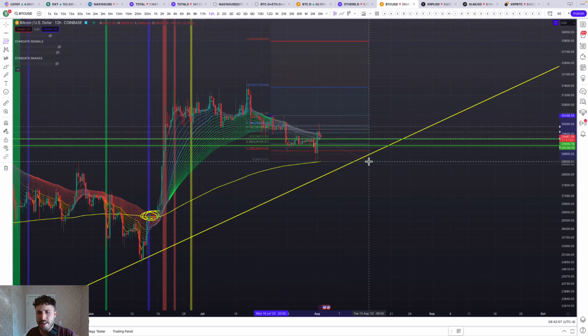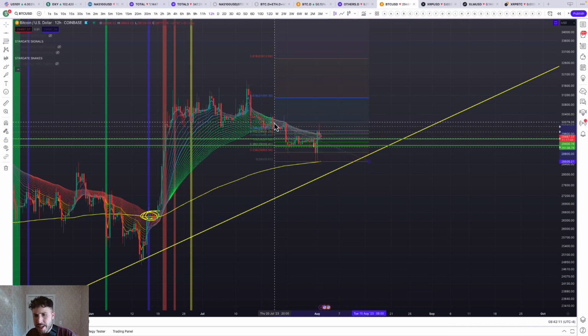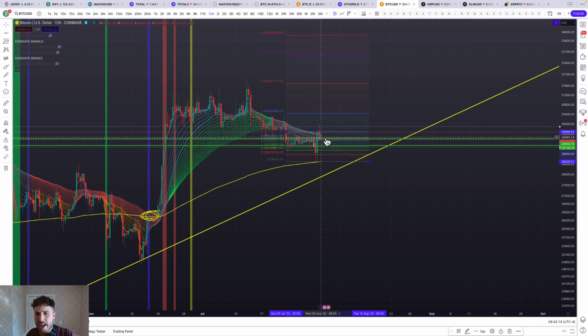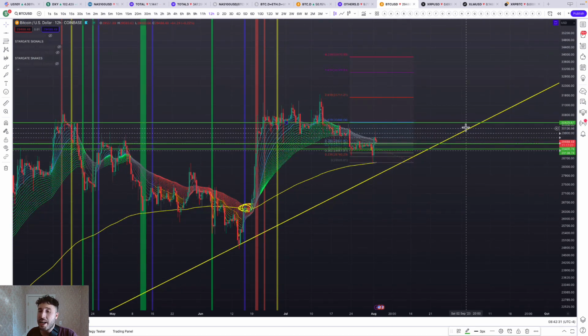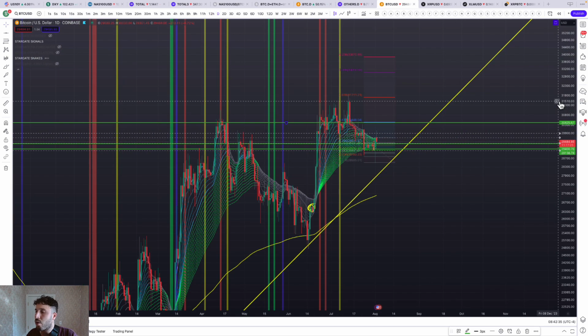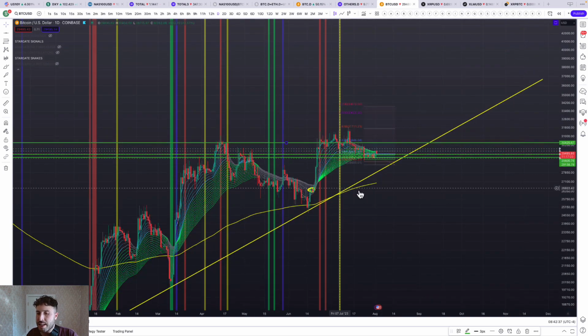So if we can hold that, then we can come back up. From this high down to this low, we actually did get rejected by the 786 right there. But if I was grabbing it, this is where it was at. So if we can hold here and we come back up, then 30,446, or like 30,500. If we can get back above there, then things are getting very interesting because we could just shoot up and reach like 31, 32, 33, even 34 and start that next phase for Bitcoin going up here, which will pull the altcoins up along with it. So that's on the radar as well.